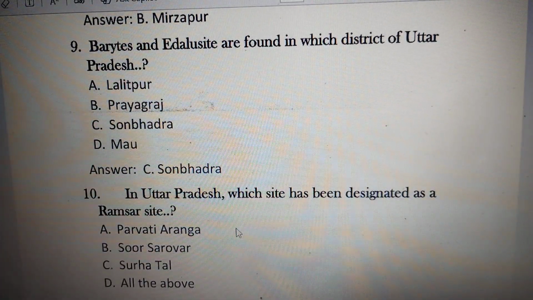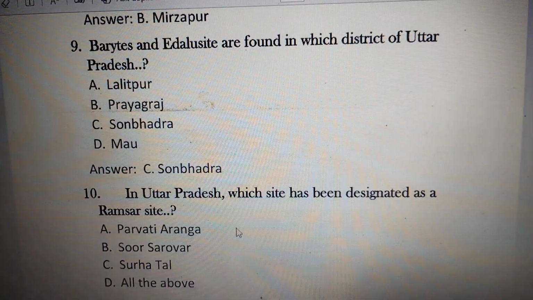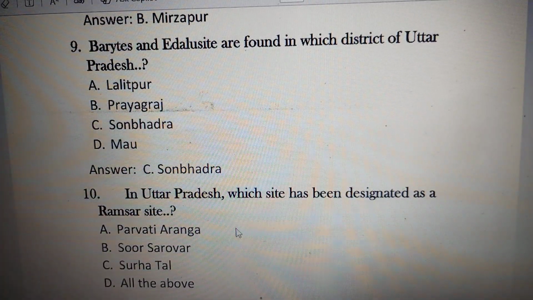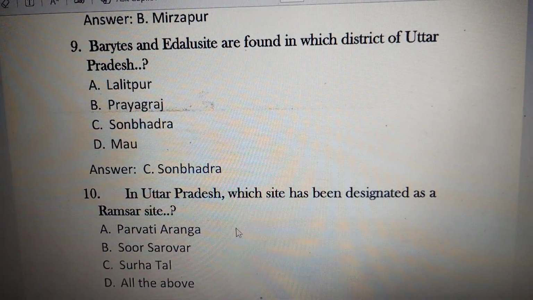Look at the next question. Wollastonite and Andalusite are found in which district of Uttar Pradesh? Options are option A Lalitpur, option B Prayagraj, option C Sonbhadra, option D Mahoba. The right answer is option C Sonbhadra. Sonbhadra is a district where maximum minerals in Uttar Pradesh are found. It is known as the energy capital of India. It is known for producing coal and various metals. While Lalitpur is famous for producing uranium, Prayagraj is known for producing sand which is used in making glass, while Mahoba is famous for sand.